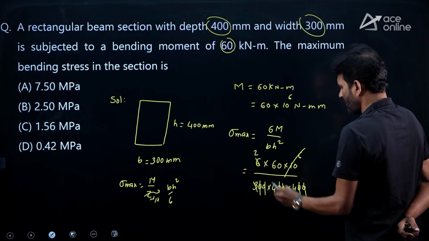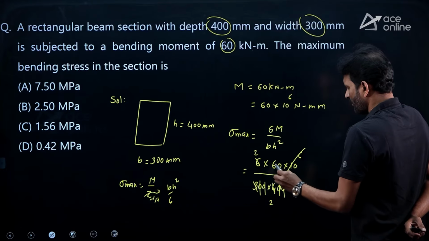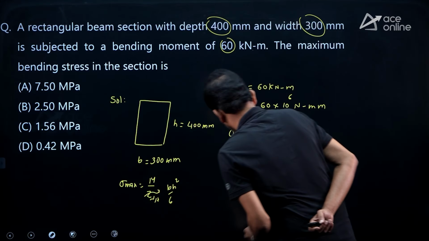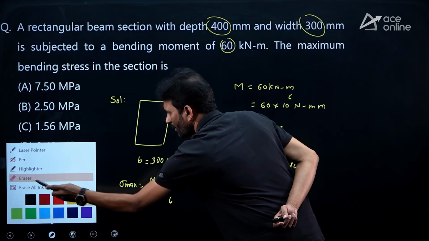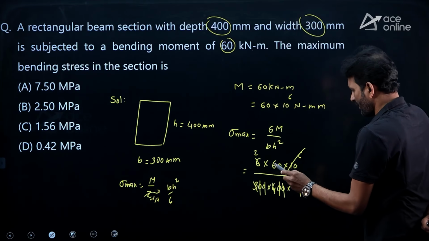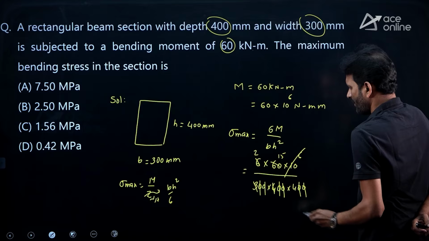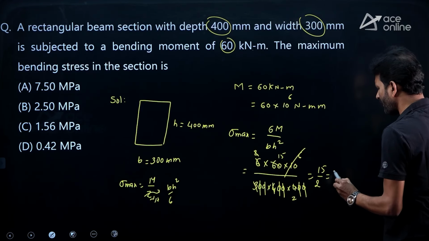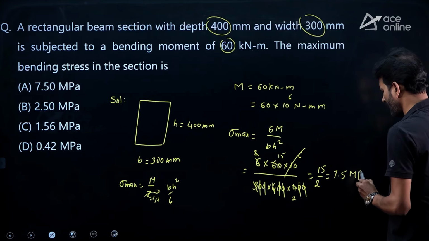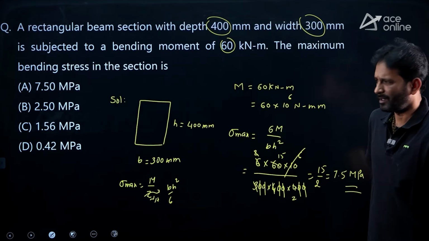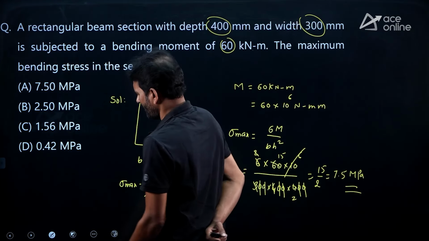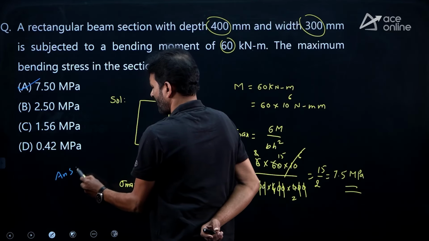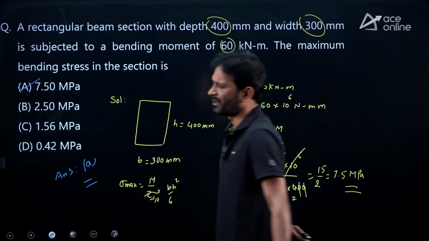3, 2 times we are having. 2 twos, you can say 4 15s we are having now. And this is 2 times we are having, 15 upon 2, 7.5 megapascal. 7.5 megapascal is the required answer. Look at the options. Yes, we are finding it at option A. Option A is correct for this question.